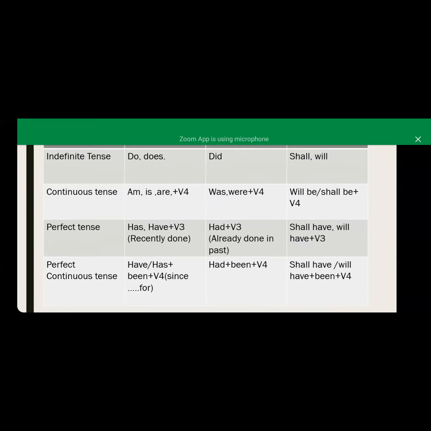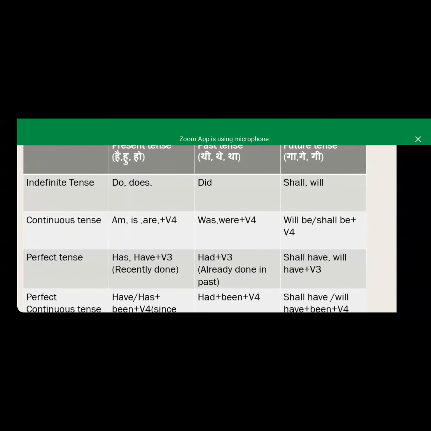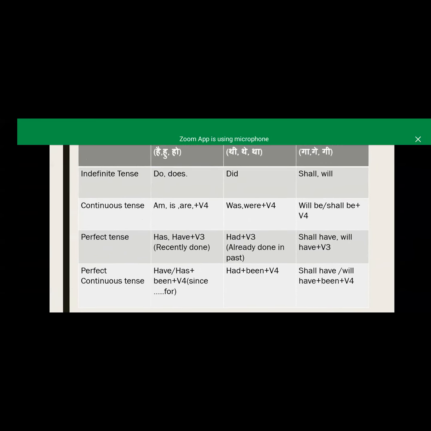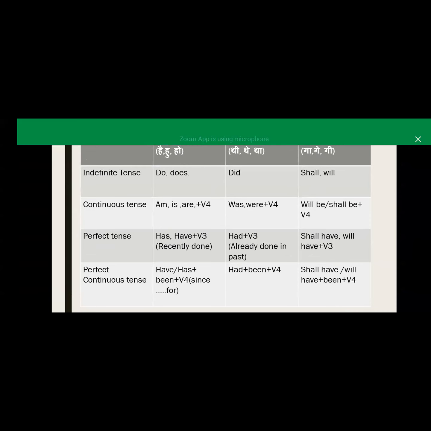And for the past perfect continuous tense, our helping verb is had plus been plus the ing form of the verb. So this is the chart I sent in the group. I hope you all go through this so you can easily remember the helping verbs we are using in our tenses.